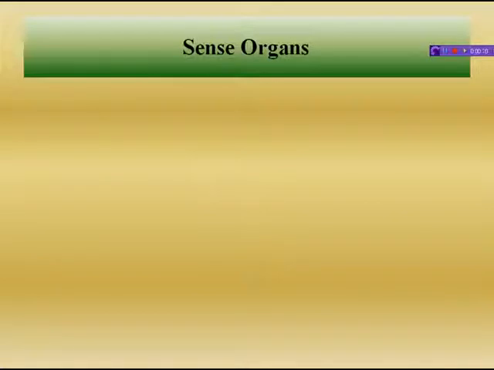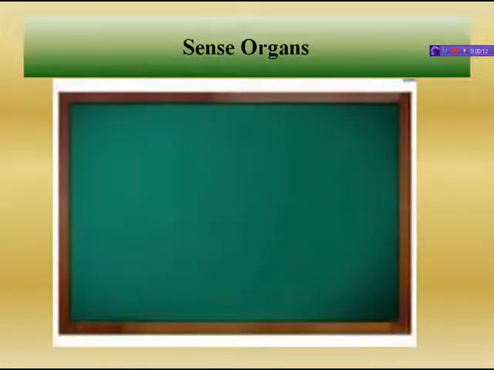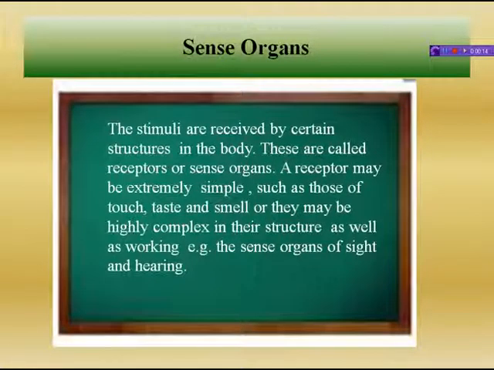Now, sense organs. What are sense organs? The stimuli are received by certain structures in the body. So these are called receptors or sense organs. A receptor may be extremely simple, such as those of touch, taste, and smell, or they may be highly complex in their structure as well as working. For example, the sense organs of sight and hearing.